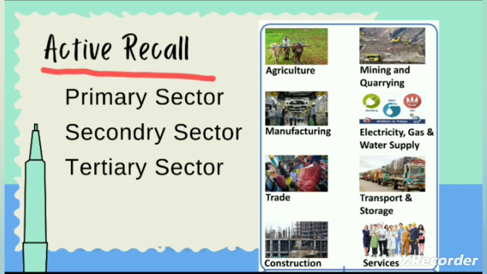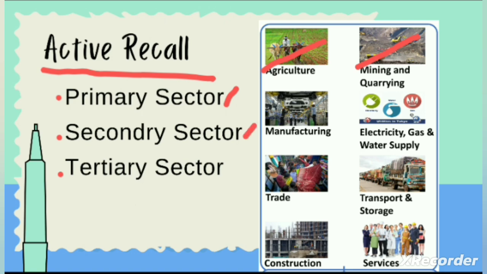Let's recall what we have learned. First, we have seen the different sectors of Indian economy and the kind of activities performed in the respective sectors, either primary sector, secondary sector or tertiary sector. The activities performed in the primary sector are directly related to the natural resources. For example, producing crops is directly related to agriculture. Producing different kinds of elements or minerals is directly related to mining and quarrying.